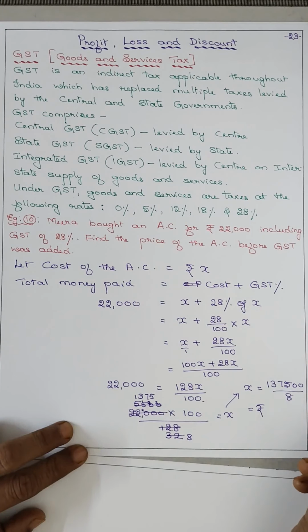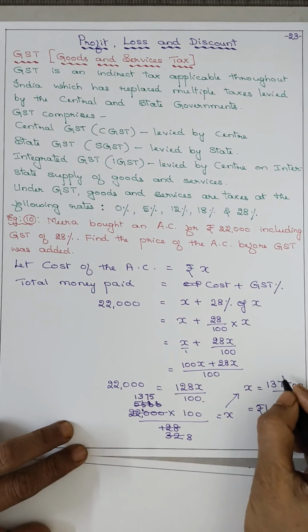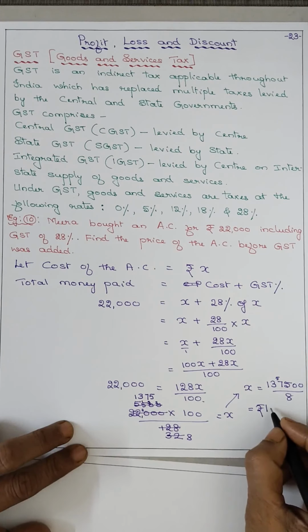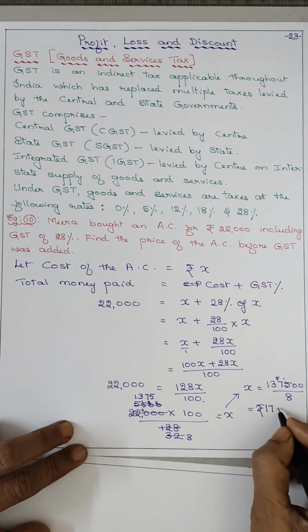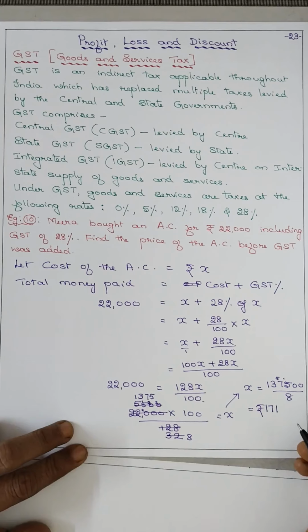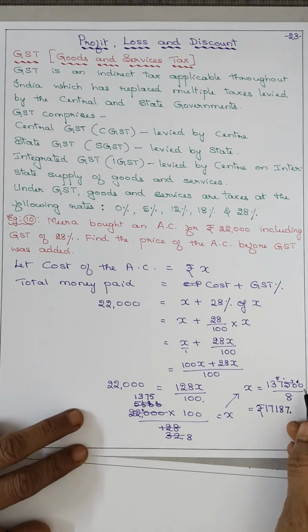Rupees 8, how much are 13? 8 1s are 8, 9, 10, 11, 12, 13. 5 remains. 8 7s are 56, 1 remains. 8 1s are 8, 9, 10 and 5, 7 remains. 70. 8 how much are 70? 8 8s are 64, means 6 remains. 8 how much are 60? 7s are 56, isn't it? 56.